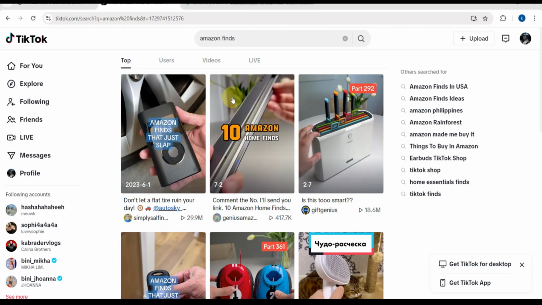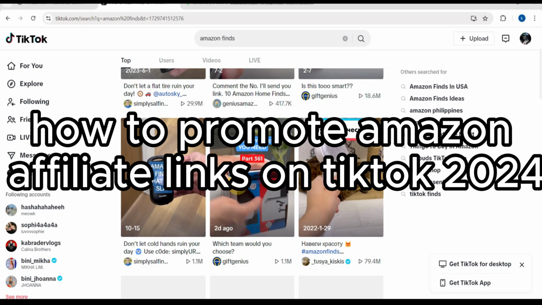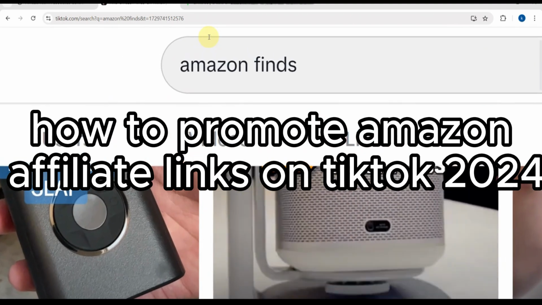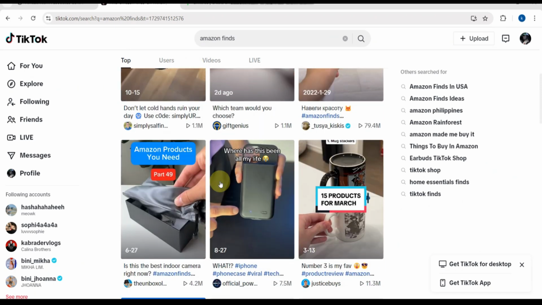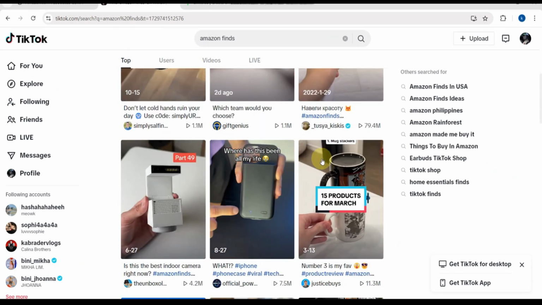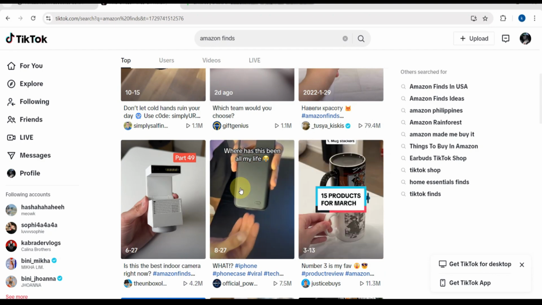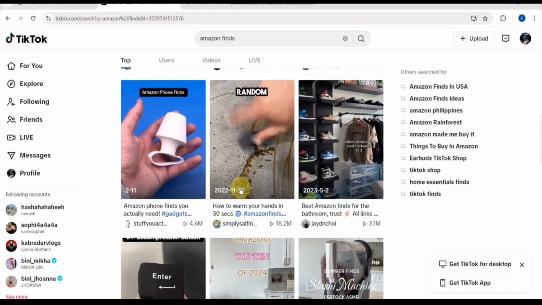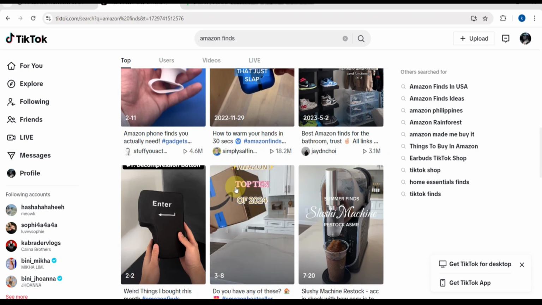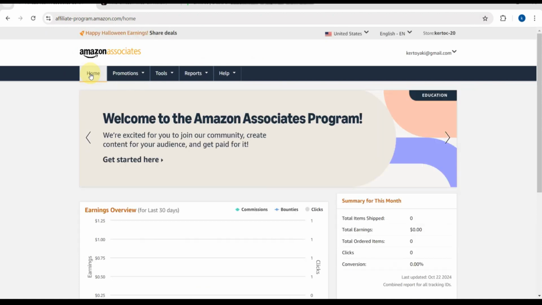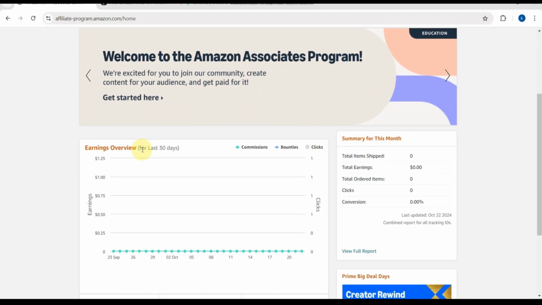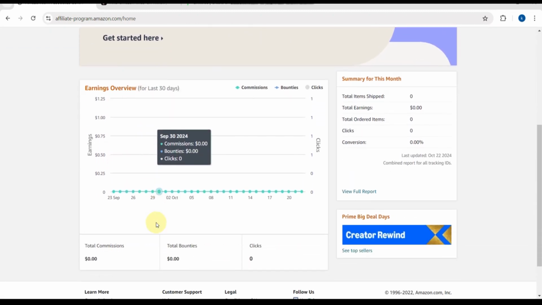Today we are diving into an exciting topic: how to promote Amazon affiliate products on TikTok in 2024. TikTok has exploded in popularity, and it's not just for entertainment anymore. People are using TikTok to share product reviews, DIY tutorials, and recommendations, which makes it a perfect platform for affiliate marketing. So if you're part of the Amazon Affiliate Program, also known as Amazon Associates, and you want to make commissions by promoting products on TikTok, then you are in the right place.